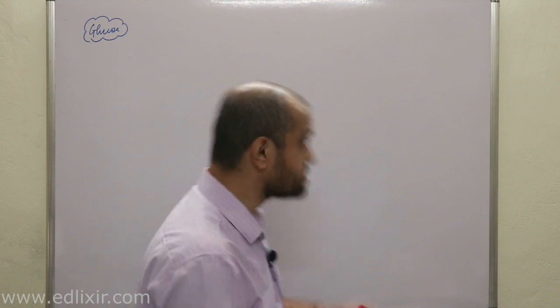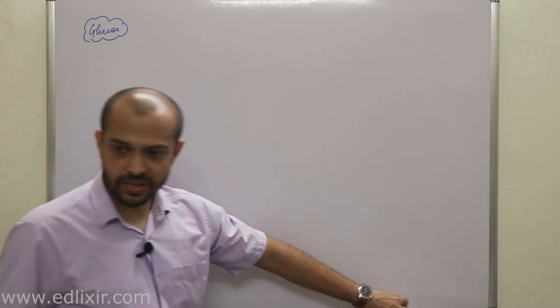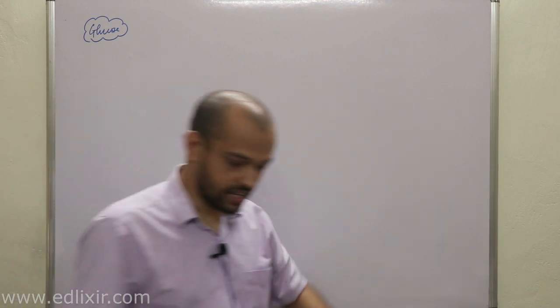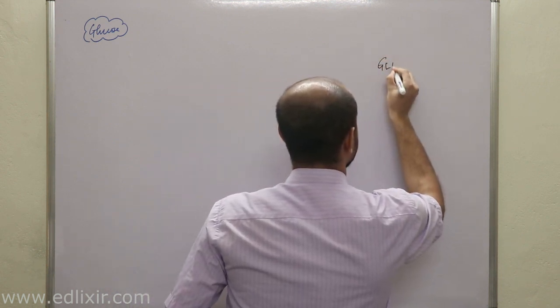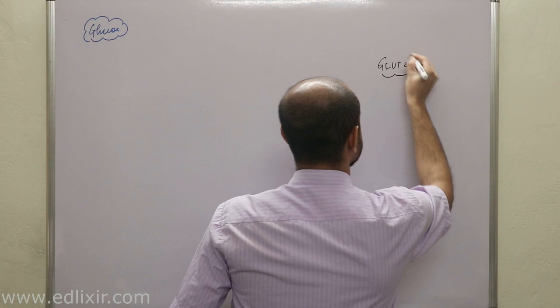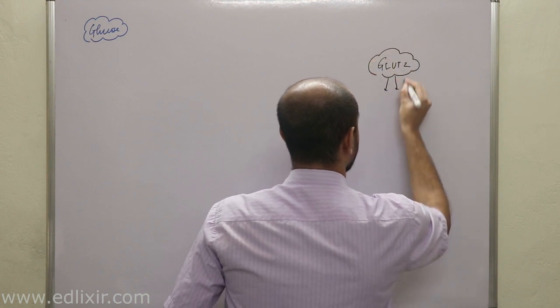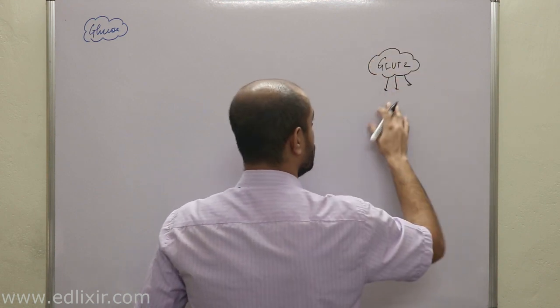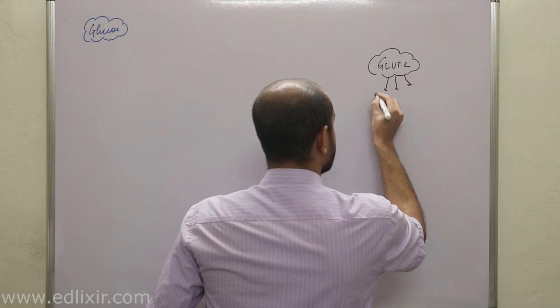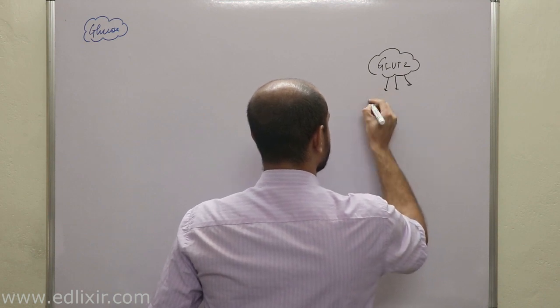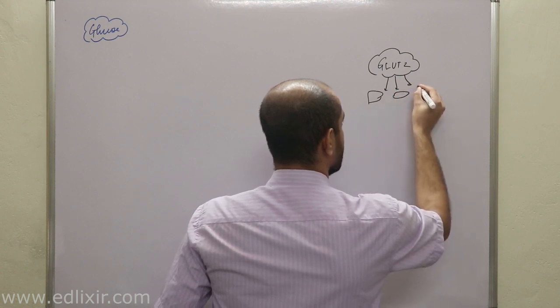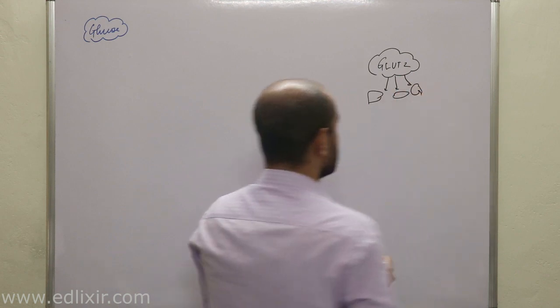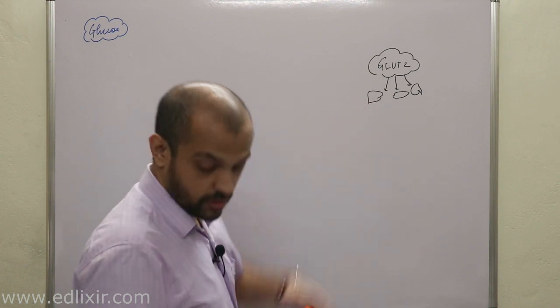Now listen, if this cell is a liver parenchymal cell or beta cell of pancreas, oh, I forgot to mention one thing, sorry. GLUT2 is actually present in 3 organs. That is parenchymal cell of liver, that is liver. Another one is pancreas, another one is kidney. Clear? Beta cell of pancreas also contains GLUT2.